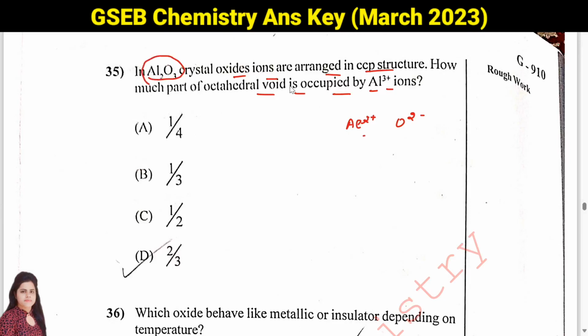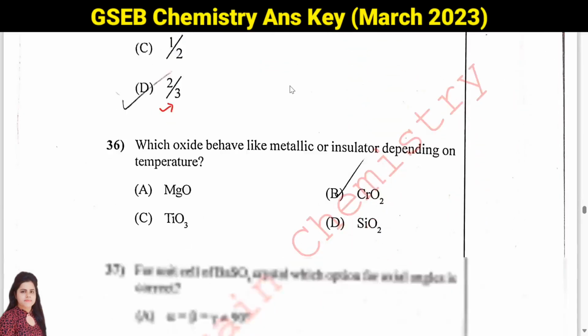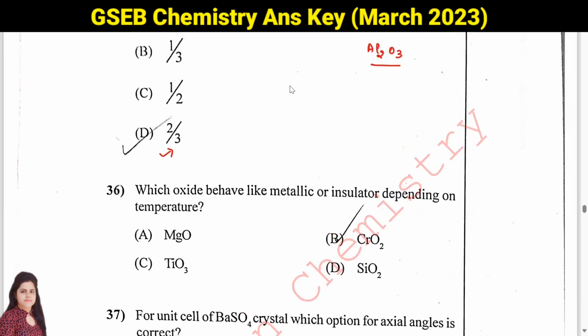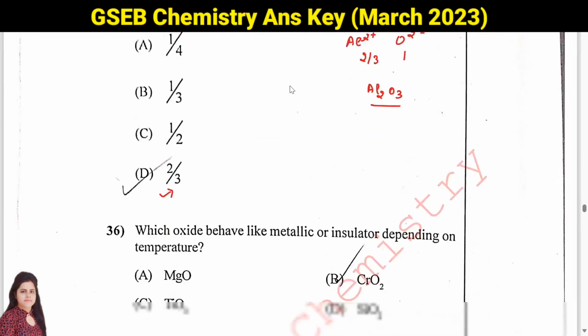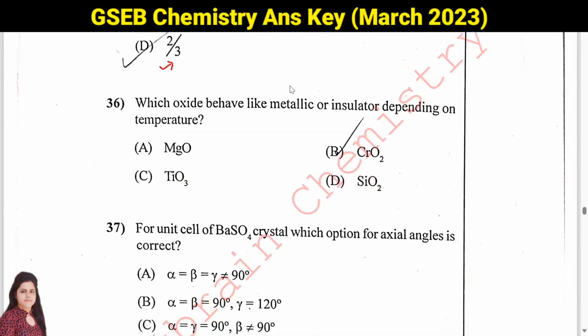If you see your options, only this can give you this formula, right? So if it is 2 by 3 and 1, then only you will get this. So it is as simple as this. So answer will be D, 2 by 3. So 2/3 of octahedral void will be occupied by Al3 positive ions. Option D.